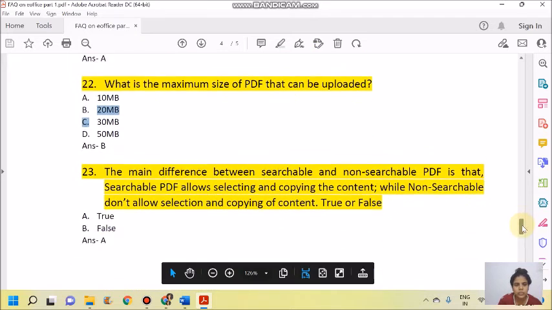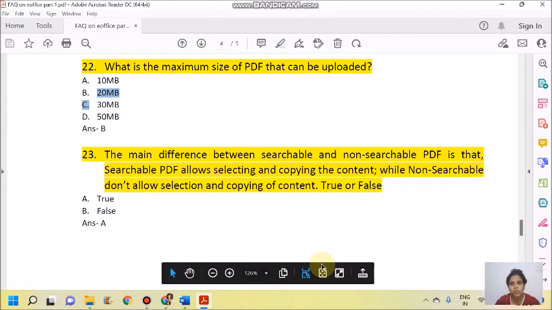Question number 23. The main difference between searchable and non-searchable PDF is that a searchable PDF allows selecting and copying the content, while a non-searchable PDF does not allow selection and copying of the content. Of course, this is true. There are certain PDFs which we click as a photograph and convert into PDF. That is a non-searchable PDF. Whereas if we convert a Word file into a PDF document, that is a searchable PDF. So this is the difference between searchable and non-searchable PDF.